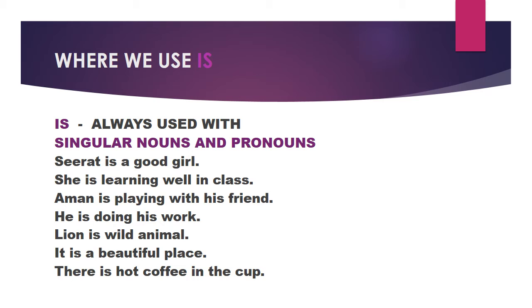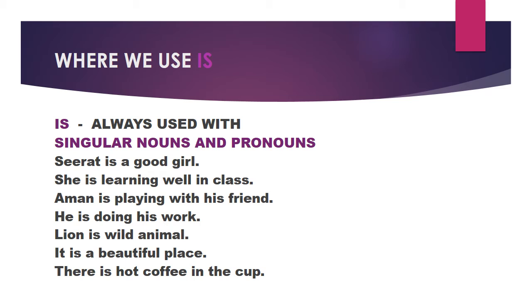Now next, Aman is playing with his friend. Here a name is there, a noun, and singular. Aman is one person here, so we are using is. Now next, he. As we know, we use he as a pronoun for a boy. He is doing his work. Again, one person, we are using is.